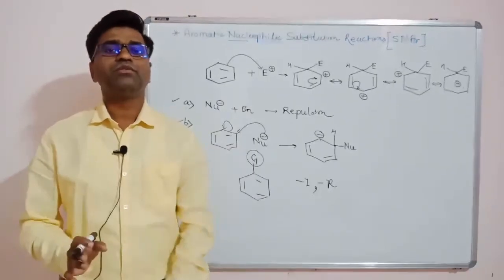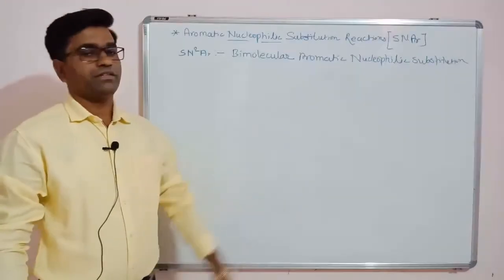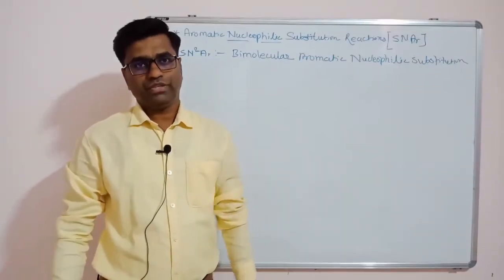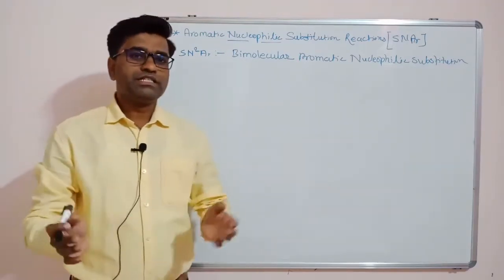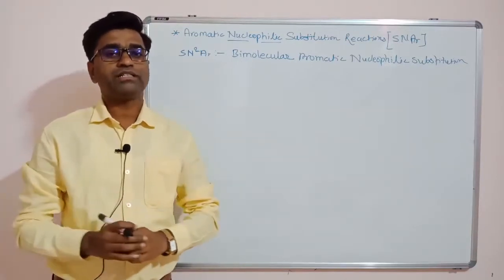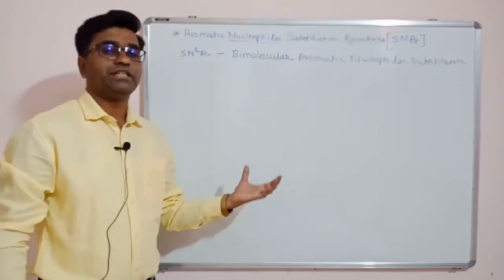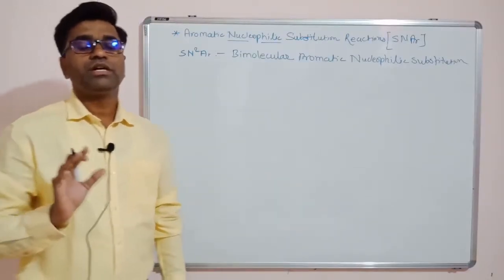Now we will learn one by one. Friends, now we will learn SN2AR first, that is bimolecular aromatic nucleophilic substitution. Just now we have learned that if the benzene ring has a group with a strong minus I effect or strong minus R effect, that makes our benzene aromatic ring electron deficient, and then only a nucleophile will attack on the benzene ring.